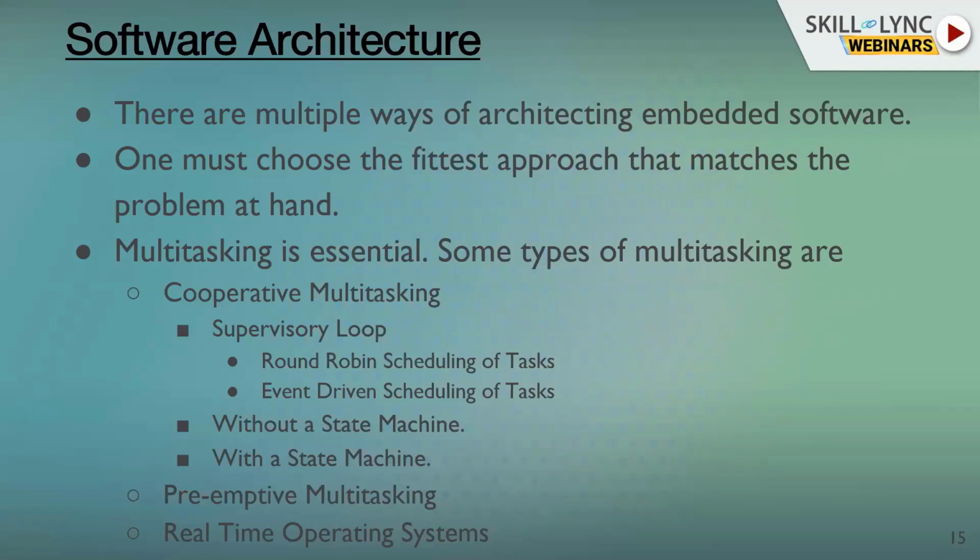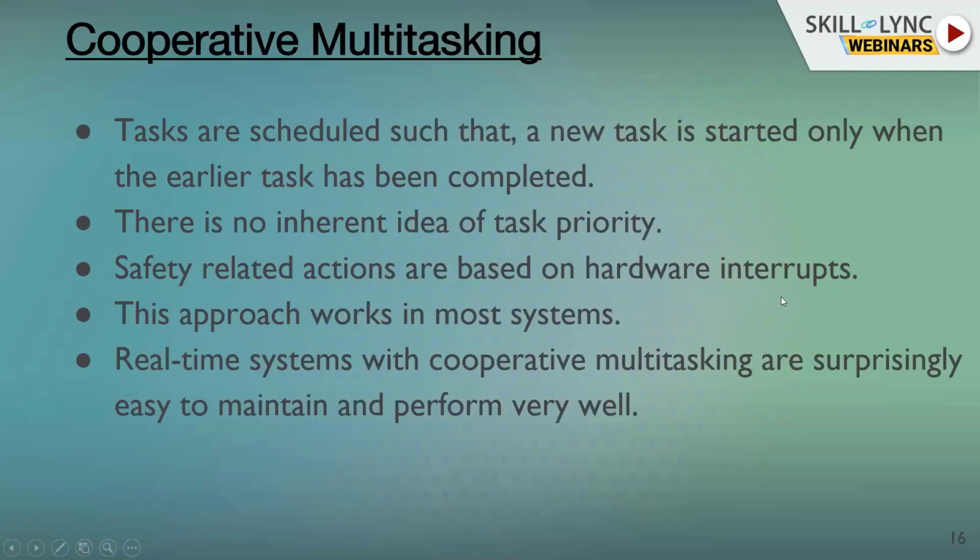So we'll go a little bit more into cooperative multitasking. Right. So what is a cooperative multitasking architecture? Essentially, you are scheduling tasks one by one, and the task scheduling is done in such a way that once the first task is finished, you go on to the second task. So there is no inherent idea of priority here. All tasks are the same priority. So you do A, B, C, D, E, F, go back to A, B, C, D, like that, right?